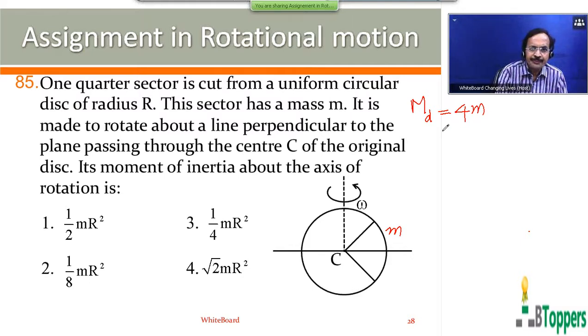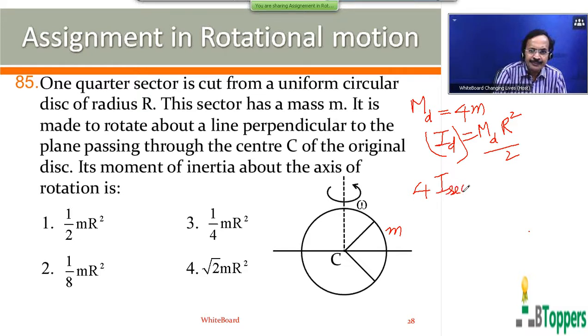I mean mass of sector. So my definition of the disk about the axis passing through center C of the disk and perpendicular plane of the disk is called mass of the disk into r square by 2. The moment of inertia of the disk can be written as 4 times the moment of inertia of each sector, because the moment of inertia of the disk includes the sum of the moments of inertia of the 4 quarters.